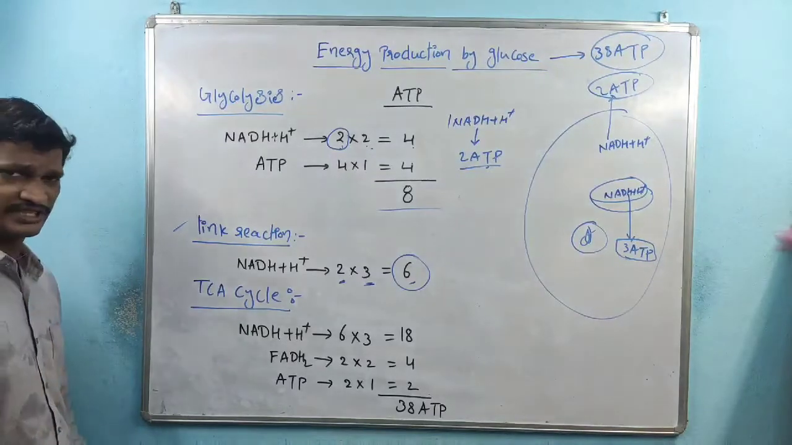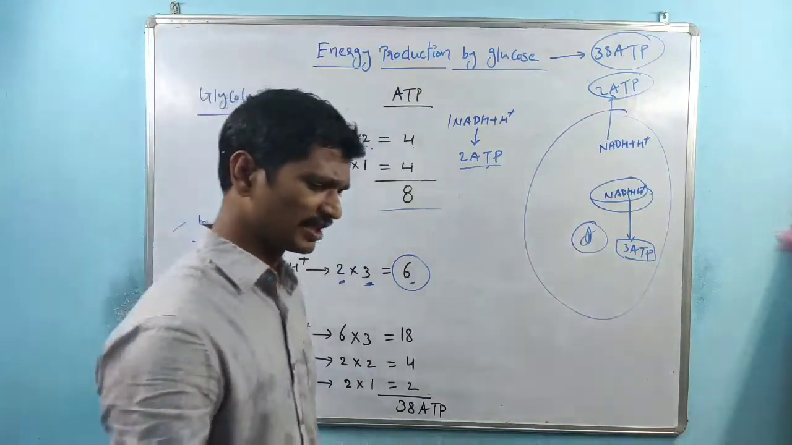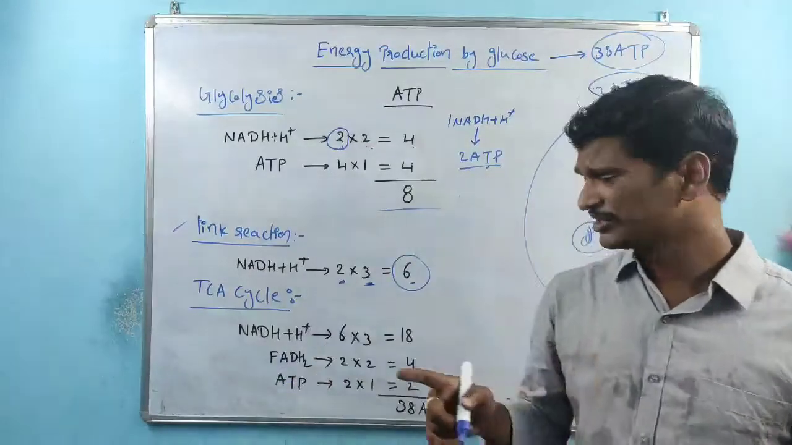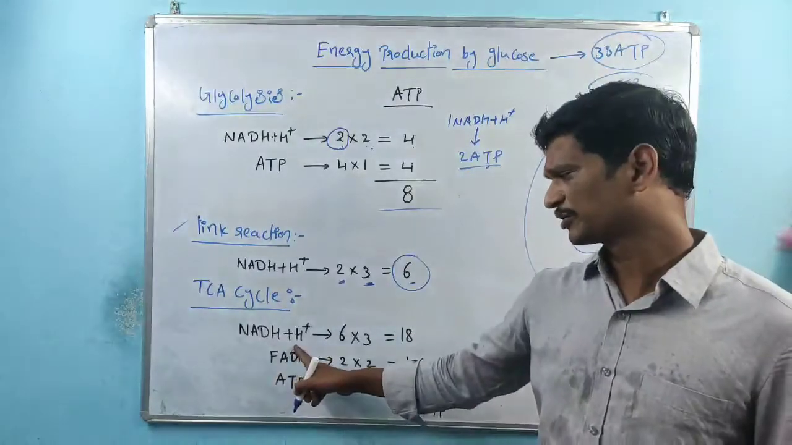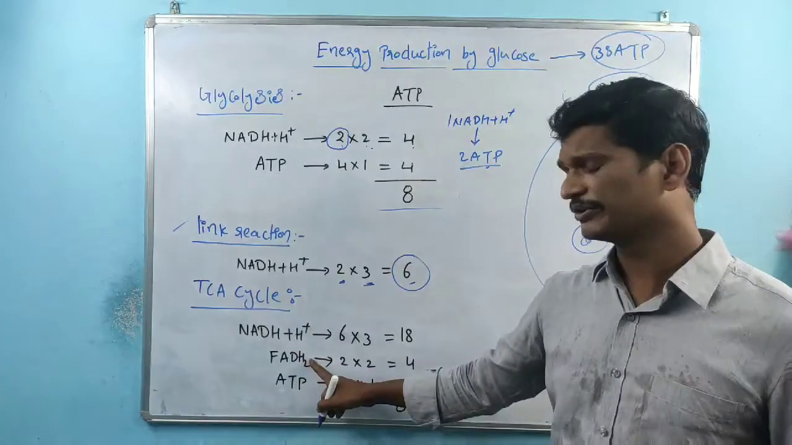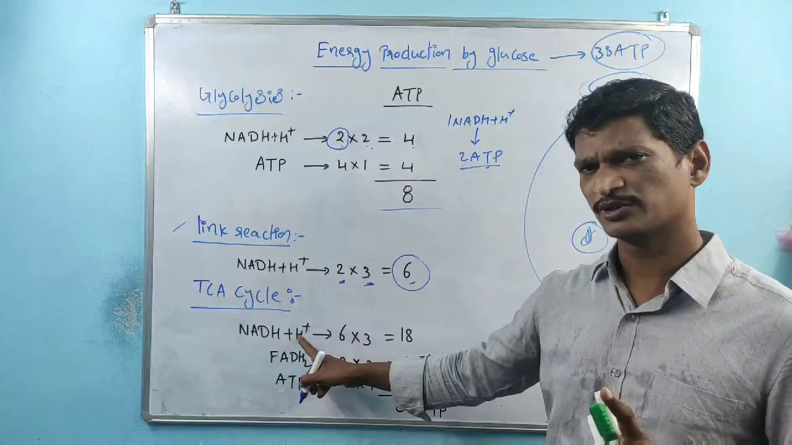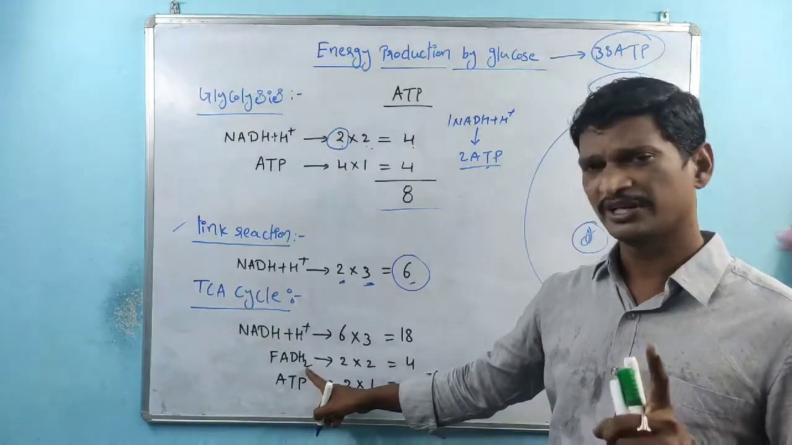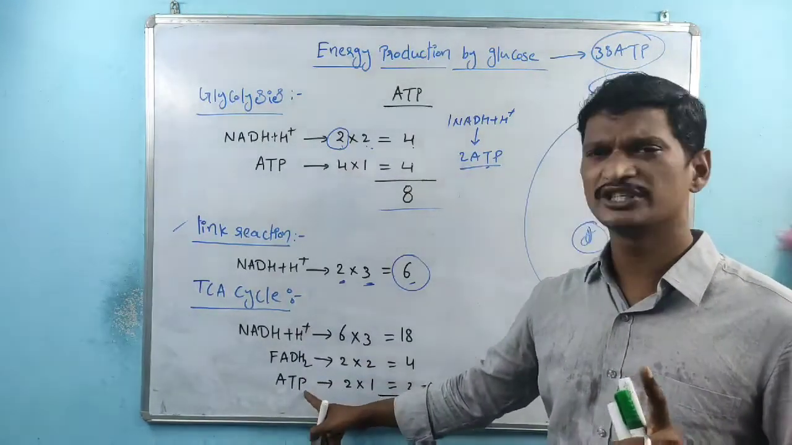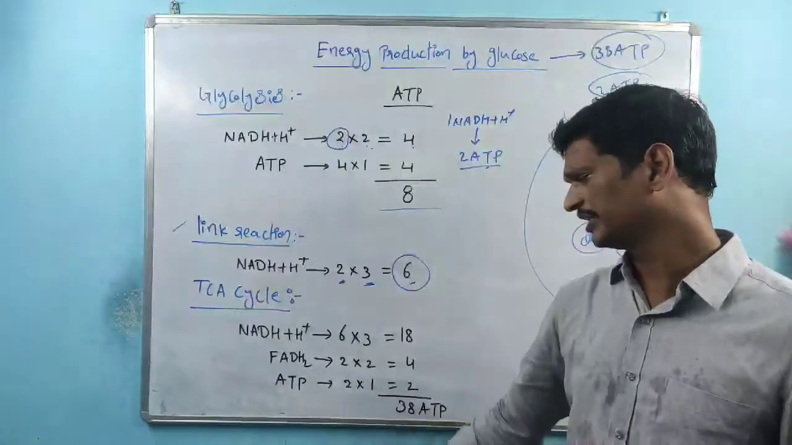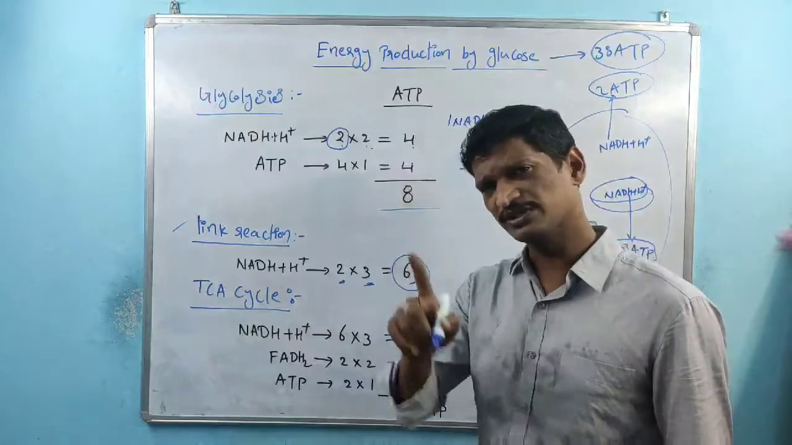And the last one is the TCA cycle. We discussed the TCA cycle in the last class. Within one cycle, 3 NADH plus H plus are produced, right? One FADH2 is produced, and one GTP. GTP is nothing but ATP; GTP is equal to ATP, right? So this is about one cycle.